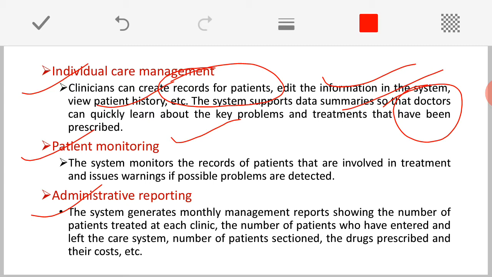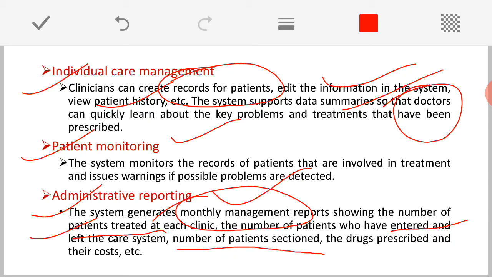And at the same time, another key feature is administrative reporting. Administrative reporting is all about generating a variety of reports. For example, the system should be capable of generating a monthly management report, and with this report it will show the number of patients treated, the number of patients who have entered and left the care system, and the number of patients who are sectioned.